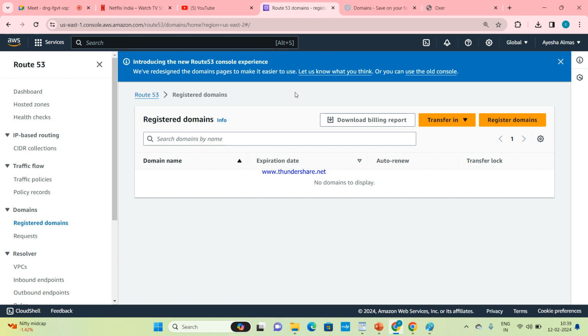Now developers are going to develop a website. What we are doing is just hosting, publishing the website to public users. We don't want public users to access this website through IP addresses or some XYZ URL. We want a custom domain name. So we will be using Route 53, or if we don't want to use Route 53, we can also purchase the domain by using Freenom or GoDaddy.